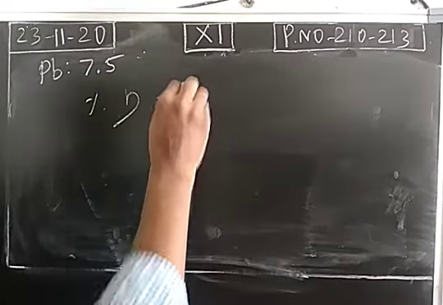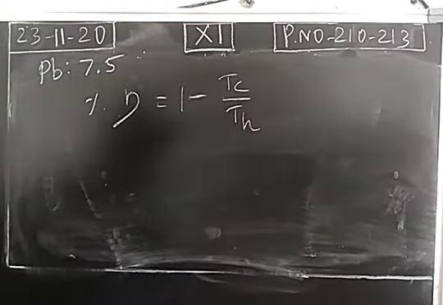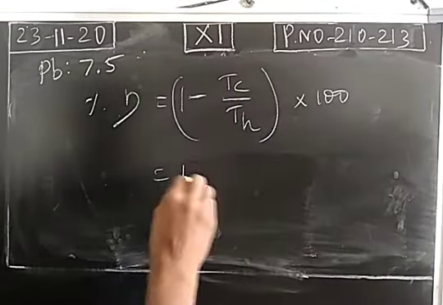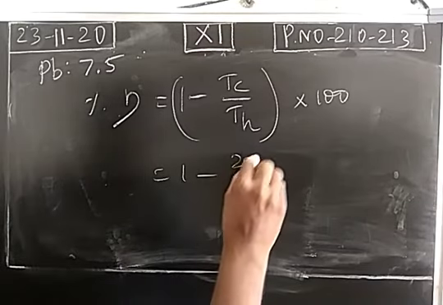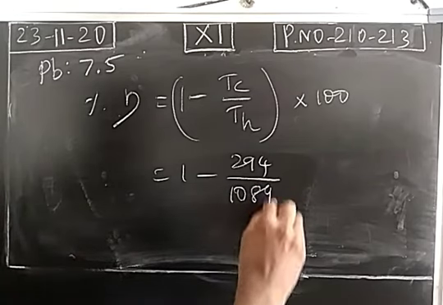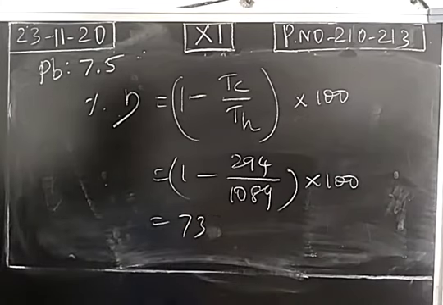Percentage efficiency is equal to 1 minus Tc by Th, multiplied by 100. 1 minus Tc value 294, Th 1089, multiplied by 100. The percentage efficiency is 73%.